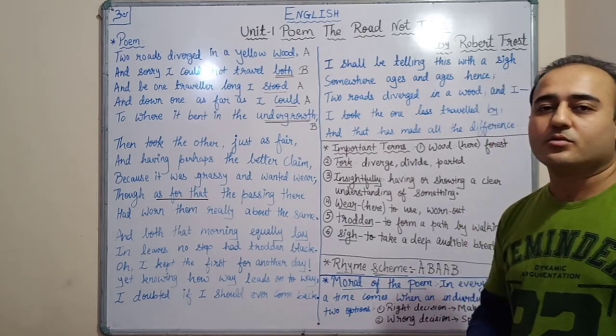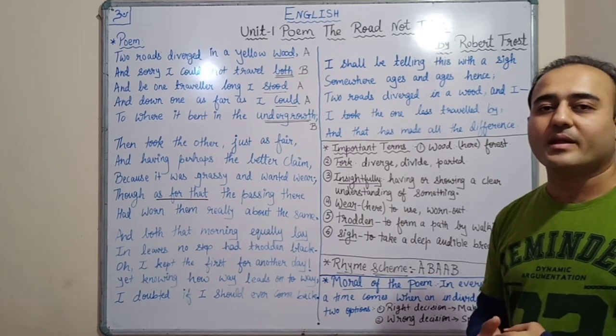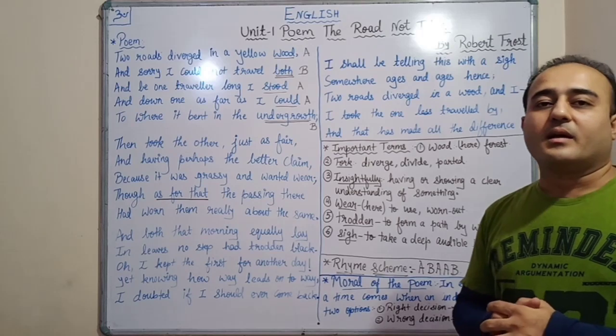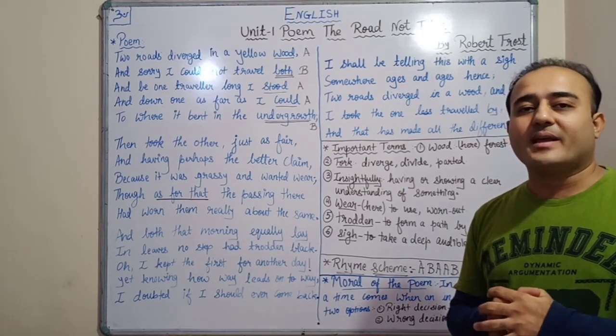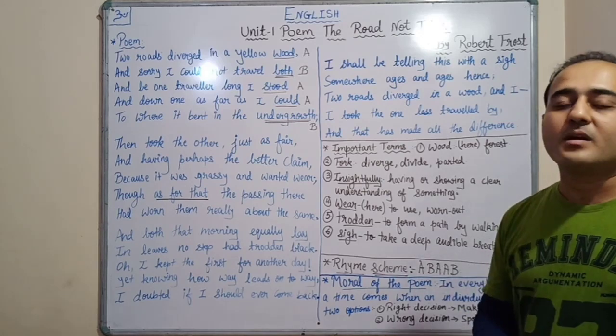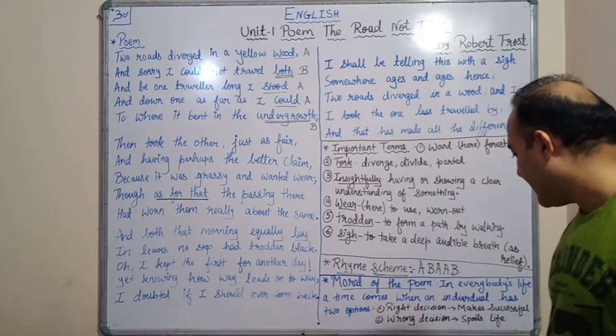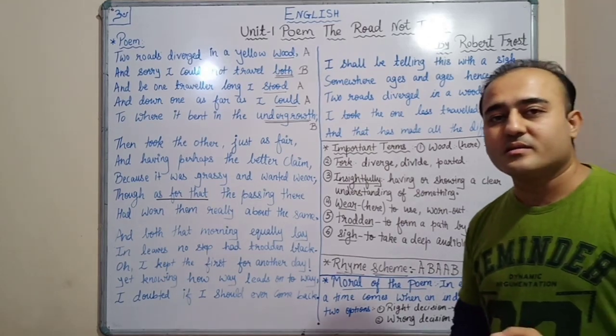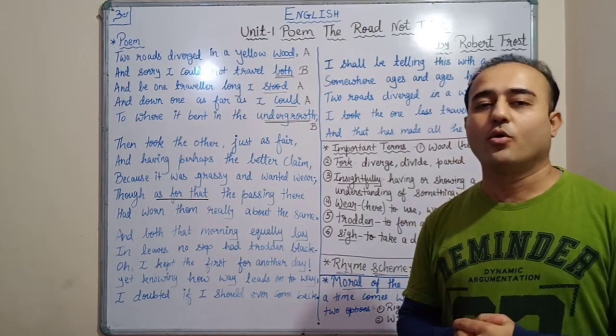So here, through this poem, the poet says that everyone has at least two options. If we take the right decision, our life becomes successful, and if we take the wrong decision, then that one decision can spoil our whole life.